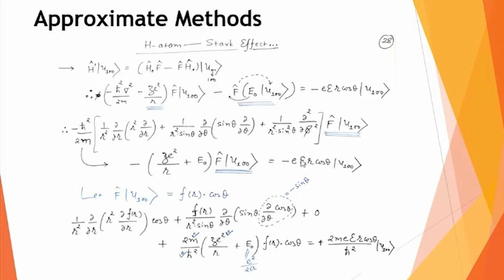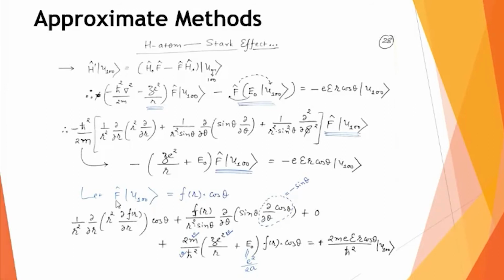What else can you see on the right hand side? In the expression on the right hand side, there is an r involved. So obviously my operation of F on U100 must be done in such a way that it results in an r on the right hand side. Not only r, it even gives you the cos theta on the right hand side. So can I say that this effect of F on U100 must contain something so that you get r dependency on the right hand side, and something so that you get the cos theta term.